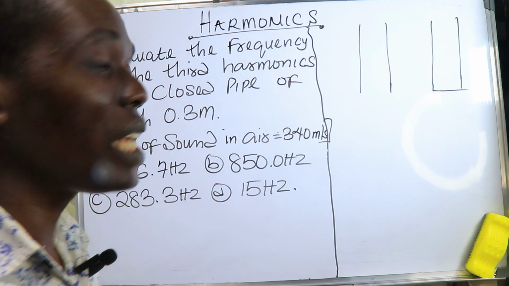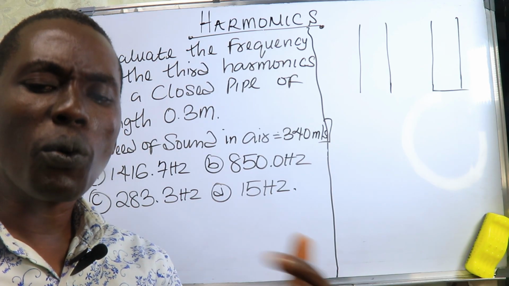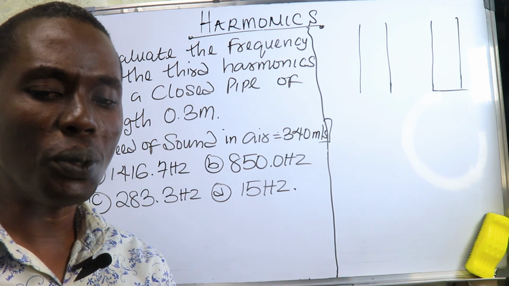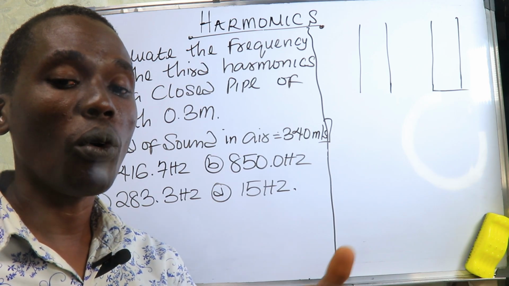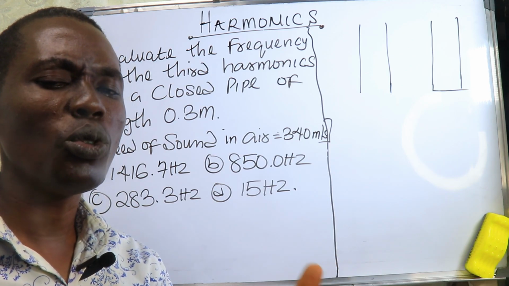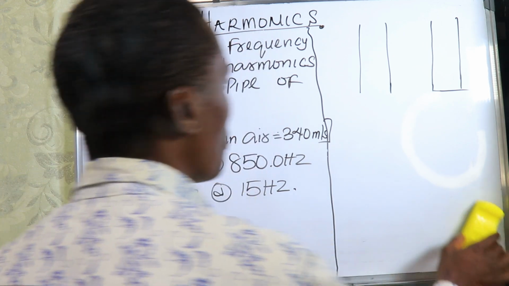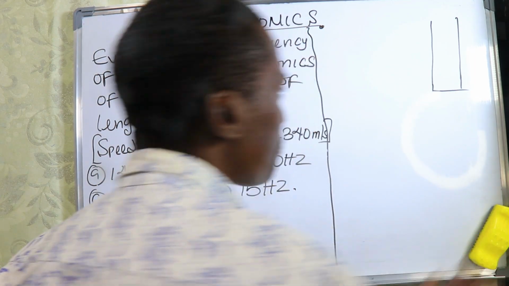Now, when we consider the wave of that pipe, the kind of frequency or the length of the wave wey go produce, e go depend whether na open pipe or whether na closed pipe. Now, make we first consider the issue of closed pipe. Later, we go talk about open pipe. So we want talk more about closed pipe.